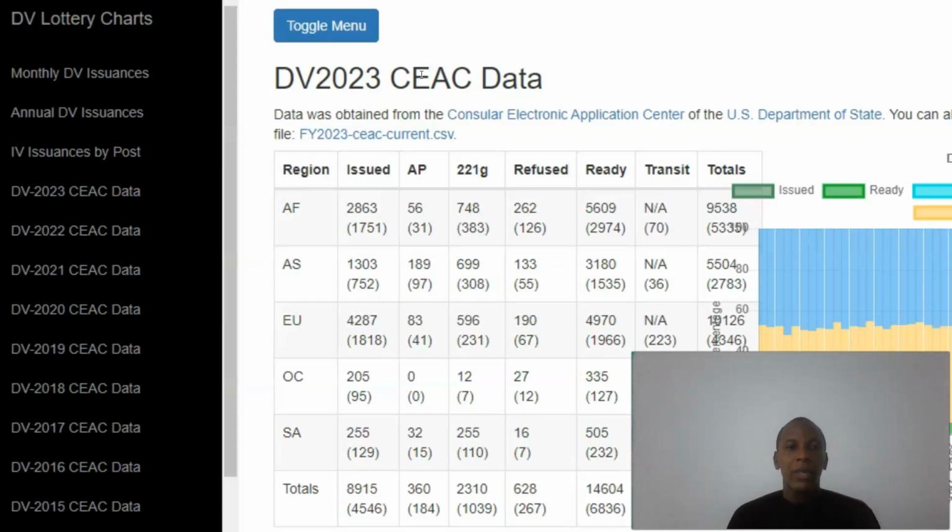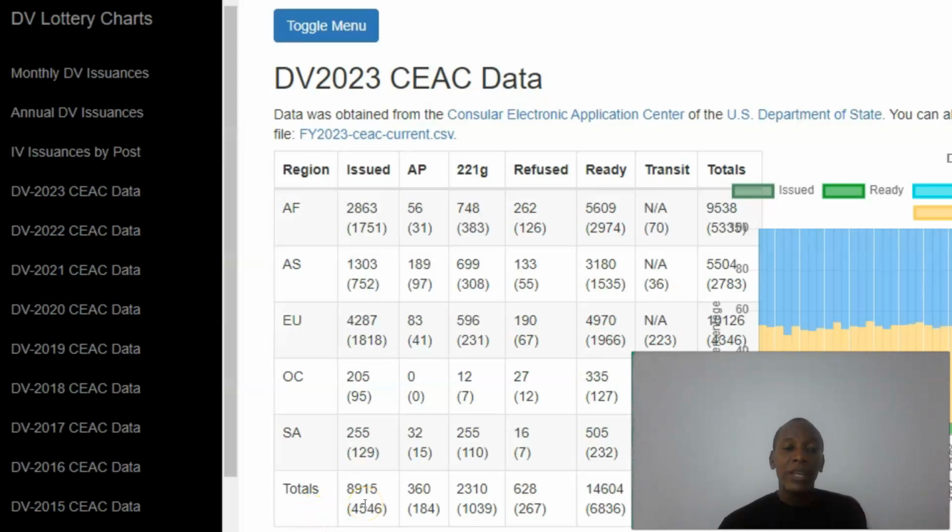Now, as usual in this table, we have the various statuses of diversity visa cases in the DV 2023 program. In this column, we have visa issuances, followed by administrative processing, then 221G, we have refused in the next column, and so on. And those different statuses are presented for each region, beginning with the Africa region, followed by the Asia region, and so on down to the South America region. And then in the final row, we have the totals.